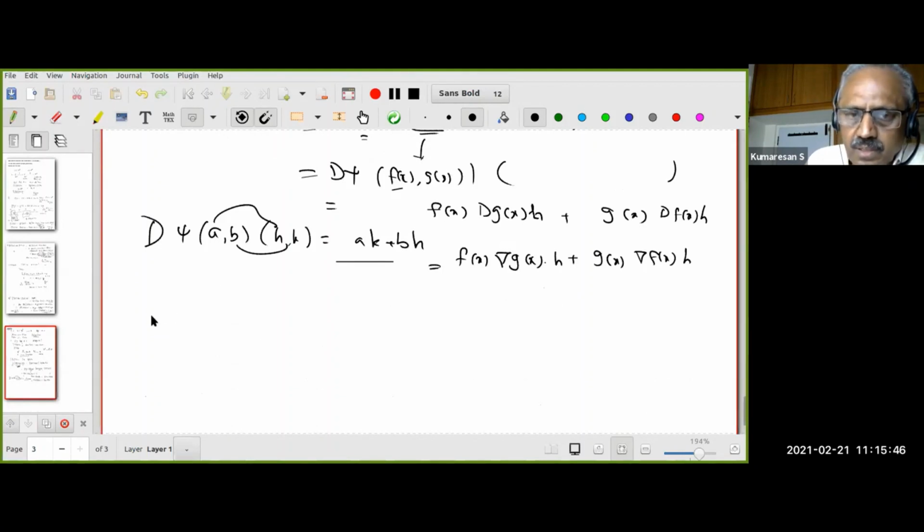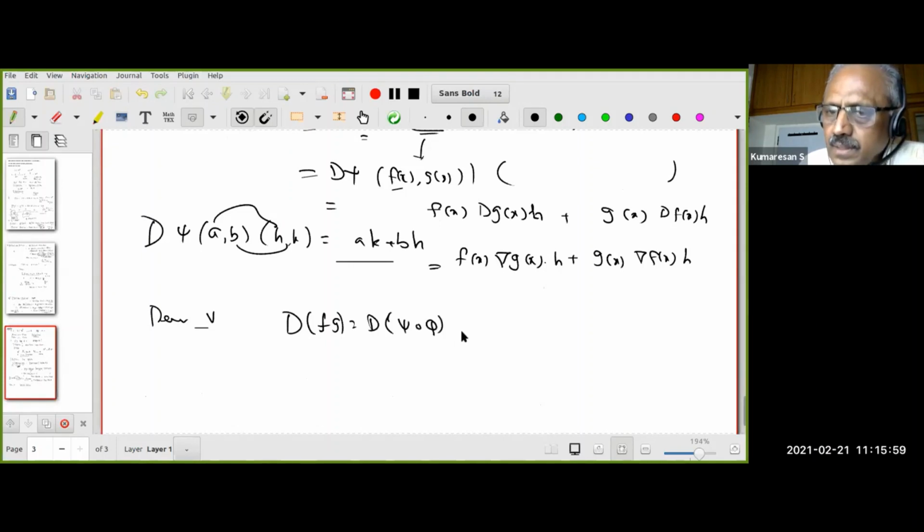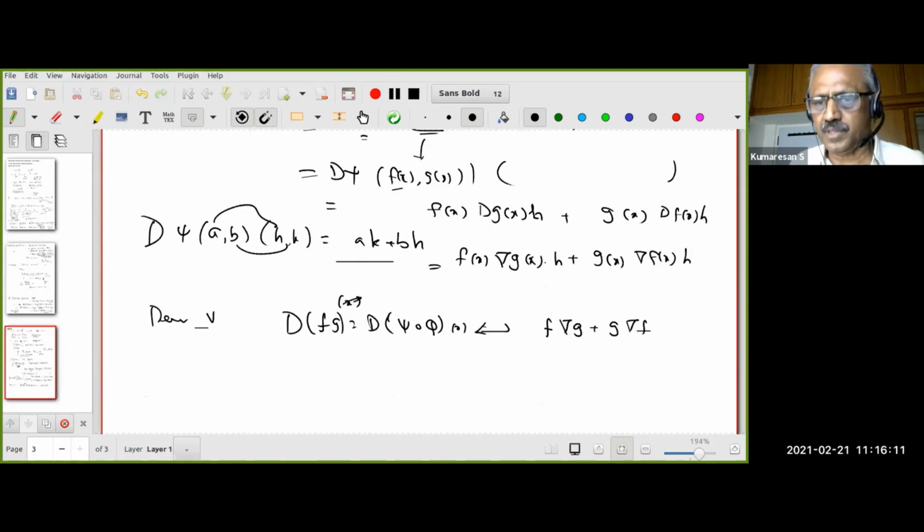So removing x, what do I get? D of fg, which is d of xi composite phi at a point x, is associated with f times gradient of g plus g times gradient of f. Without x, this is what it is, that is f(x) into gradient of g(x). How many of you understand this?